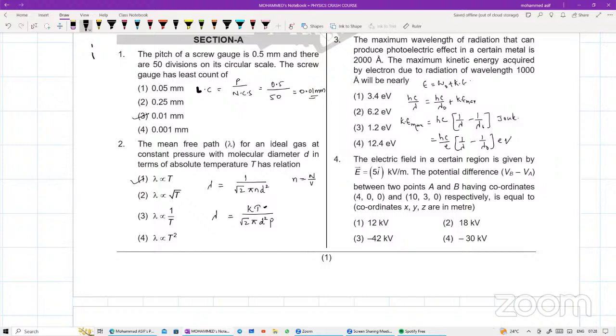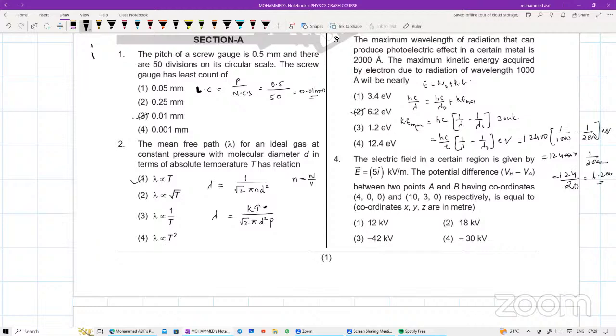Exactly. चलो बस इसका कैलकुलेशन करना है. So this will be equal to your hc by your E की वैल्यू कितनी हो जाती है बेटा? 12400 into 1 by इसका वेवलेंथ कितना है 1000 minus 1 by your 2000. Unit is electron volt. So this will be equal to 12400 into इसका LCM कितना बन जाएगा बेटा? 1 by 2000. 2000 minus 1000 that will be equal to your 3. So it is your 1 by 2000. ये 20 चले गए. So it is 124 divided by 20. 2 6 2 2 यानी 6.2 electron volt. Very good.